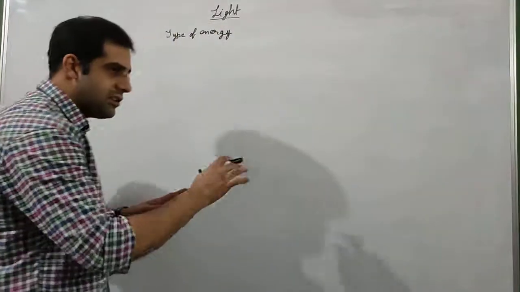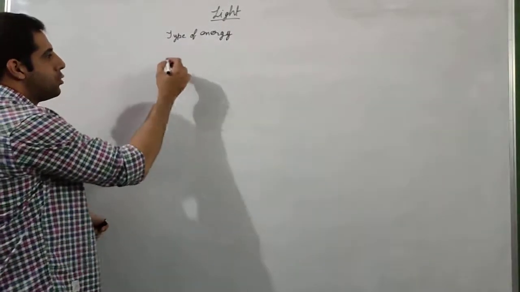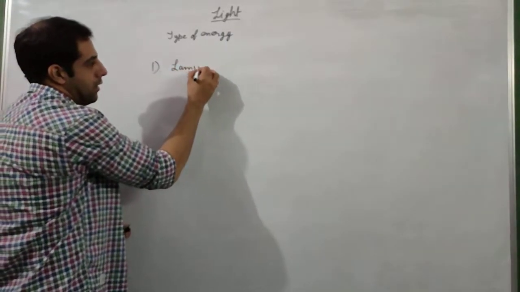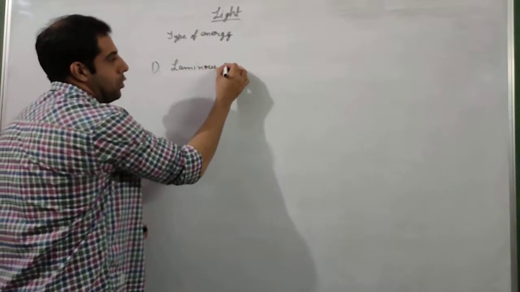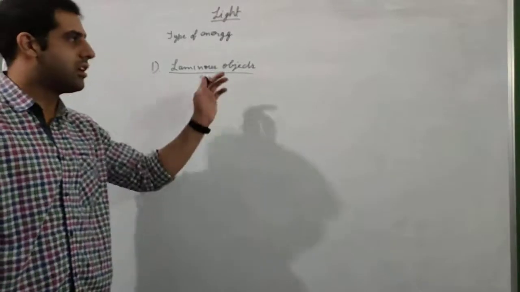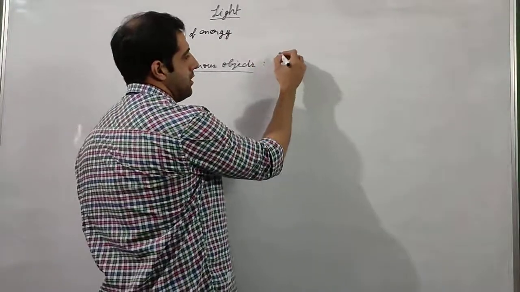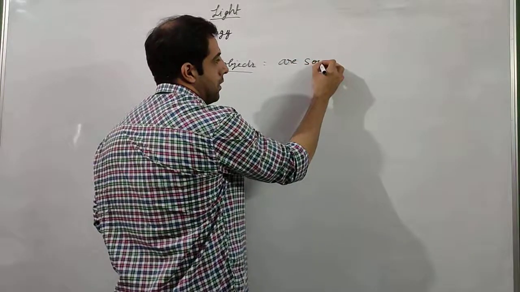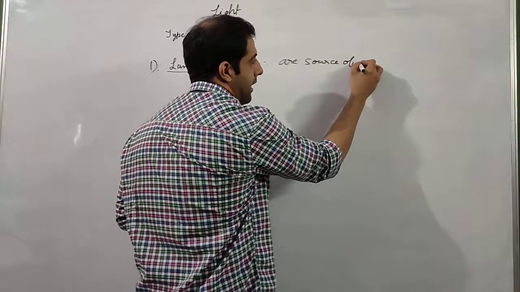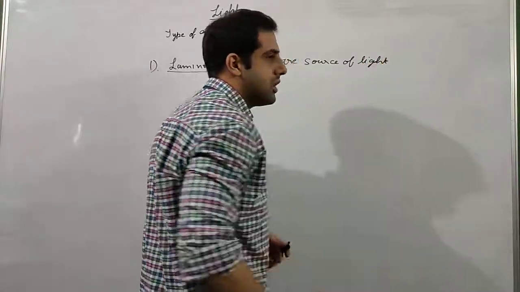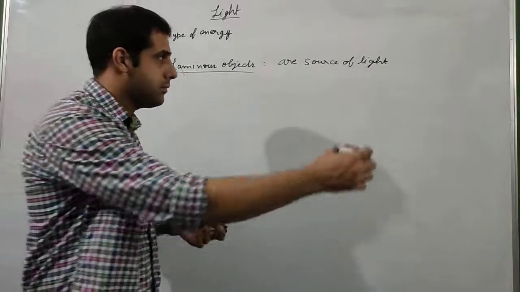Now, these objects can be divided into two types. First is luminous objects. What are these objects? These objects are source of light. That means these objects are emitting, they are producing their own light.